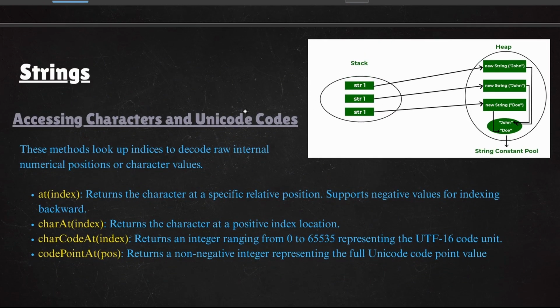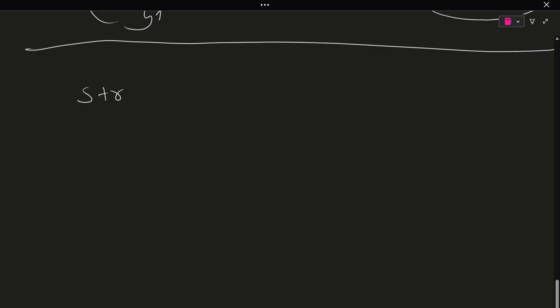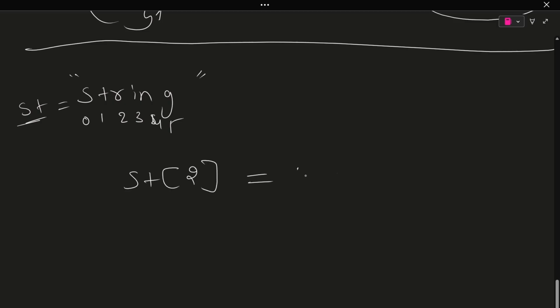So you can access the characters and Unicodes, like at index. If you mention at index, let's say at index number 2. I forgot to mention that a string is also zero-based indexing. If I want to talk more about strings, let's say this is a string: 0, 1, 2, 3, 4, 5, and the string name is st. If I call st of 2, I am going to get the answer as r, because this is st of 2.